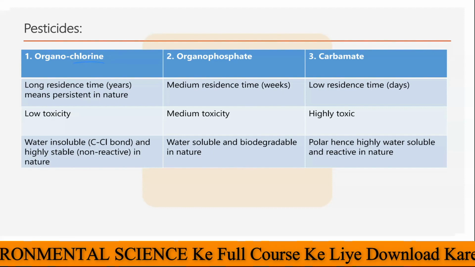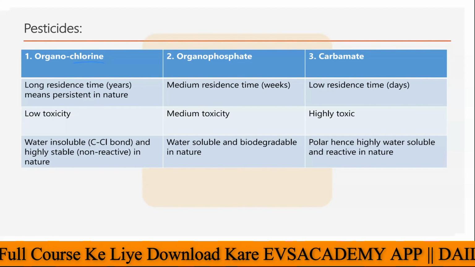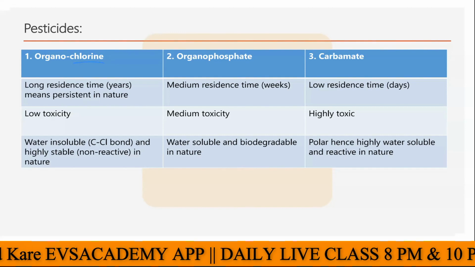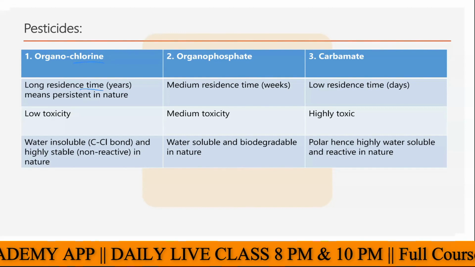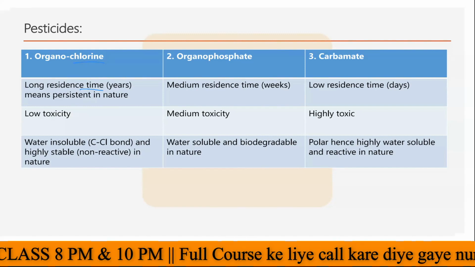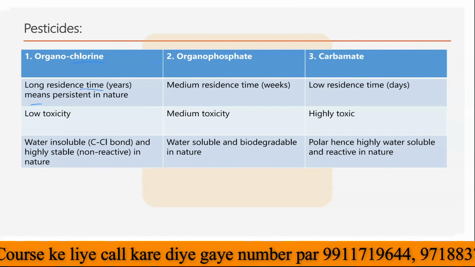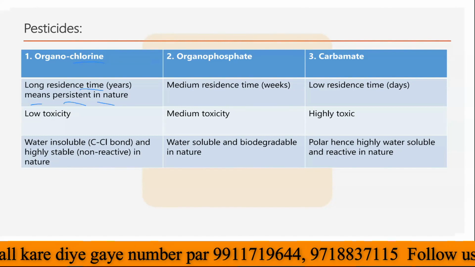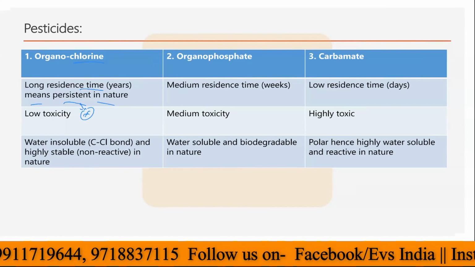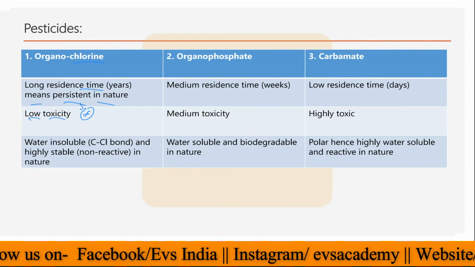And because these have a long residence time, the toxicity would be low here. Why? Because slowly it will release in the environment, and the effect would be very slow and very long. So these are the organochlorine type of pesticides. The long residence time means they are persistent in nature. It means this is not going to degrade easily. The degradation of these pesticides will be very slow, and that's why the toxicity would also be low.